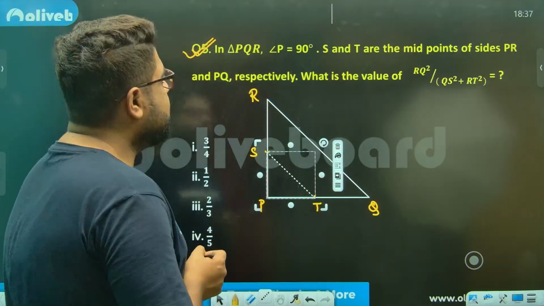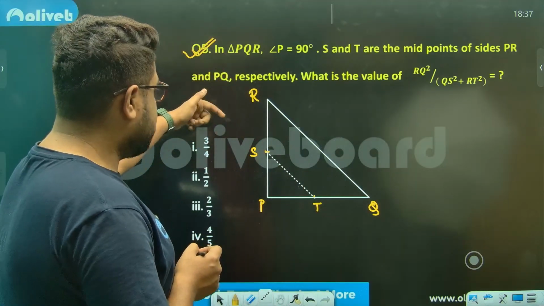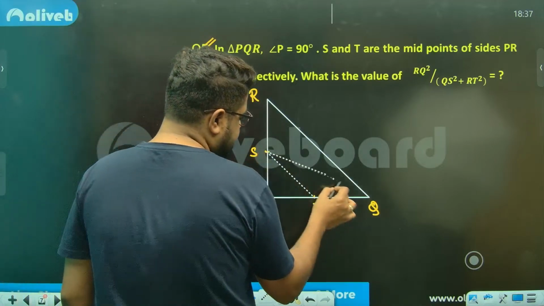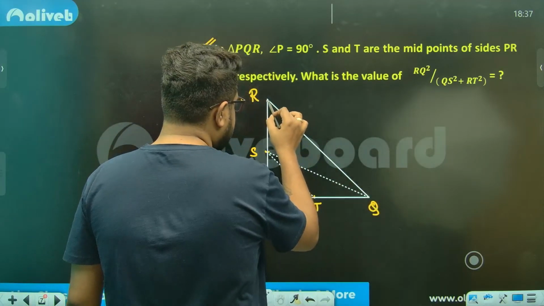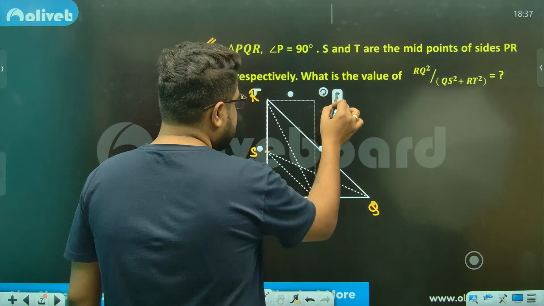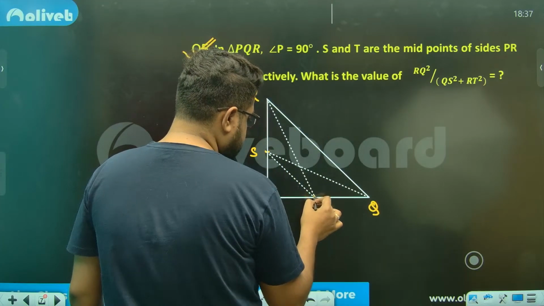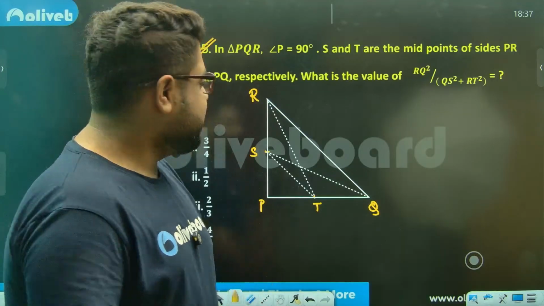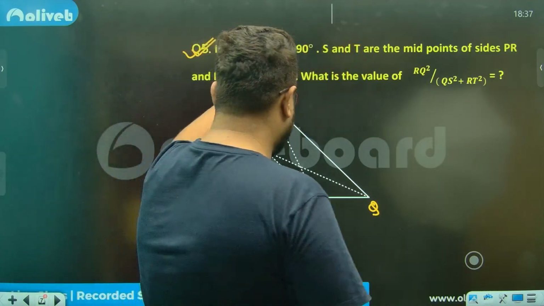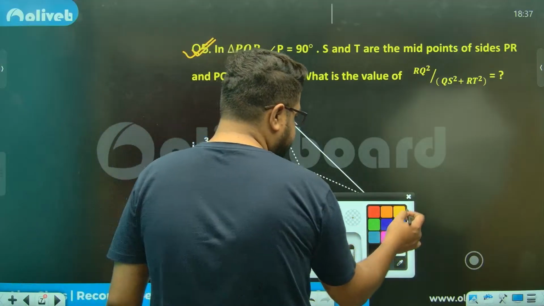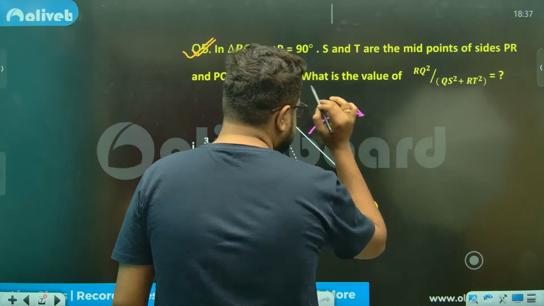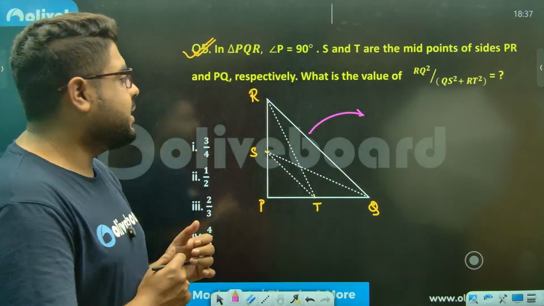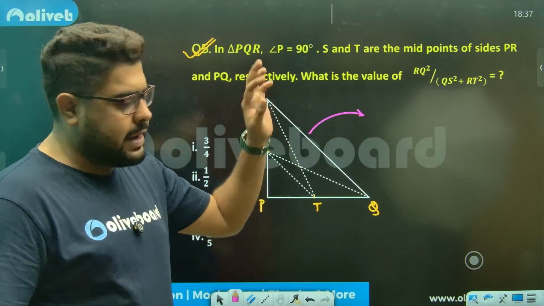Okay, what are they saying? What is the value of RQ square over QS square and RT square? So again, I have to join these two. Let's join these two. So this is the situation, sir. They are asking this. But before I do that, there is a simple property that I have shown you guys. There is a very simple property, and I had told you a few things about it. Let me show you both the properties.